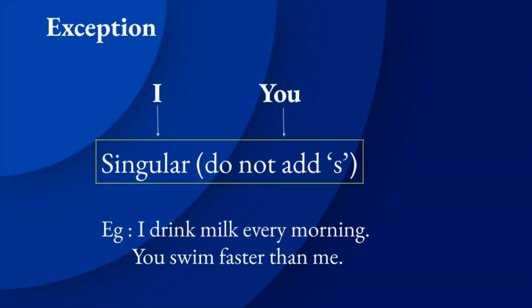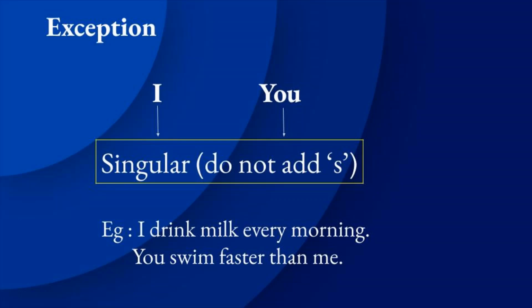Okay, let us see some examples. Look at the first example. I drink milk every morning. In the given example, what is the subject? Yes, you are right. The subject is I. Then what about the verb? Yes, the verb is drink. So already I said that when the subject is I, we do not add s to the verb. So that's why in the given sentence, we do not add s to the verb. Don't write I drinks because this is not a correct sentence.